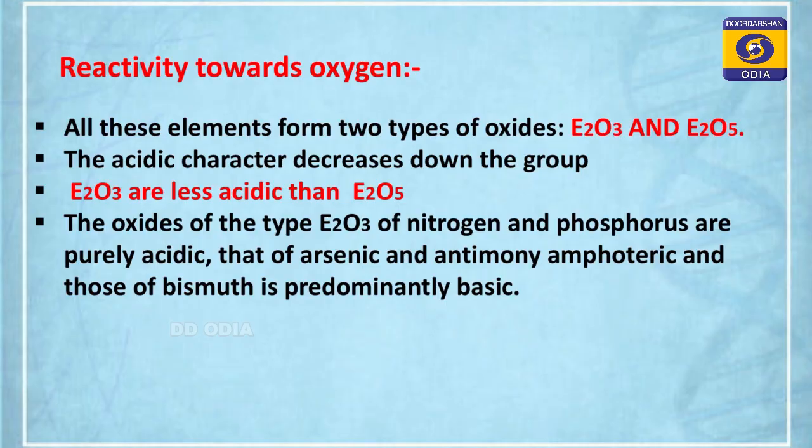Then reactivity towards oxygen. All these elements form two types of oxides, E2O3 and E2O5. For example, nitrogen trioxide N2O3 and nitrogen pentoxide N2O5. The acidic character of these oxides decreases down the group. It is obvious because metallic character increases. We know that non-metal oxides are more acidic. So that is why the acidic character decreases down the group.